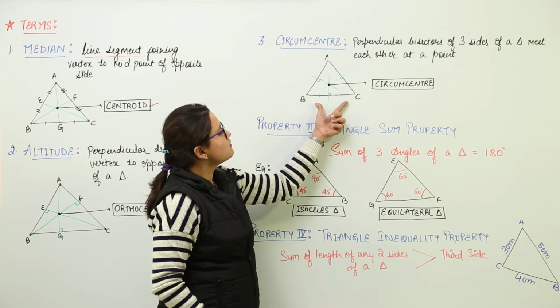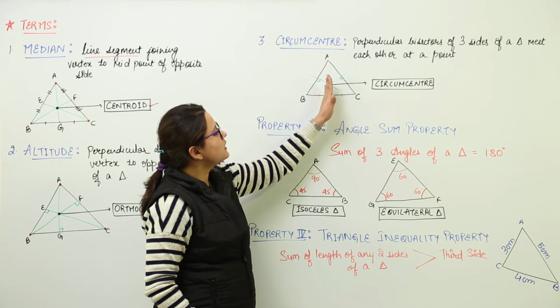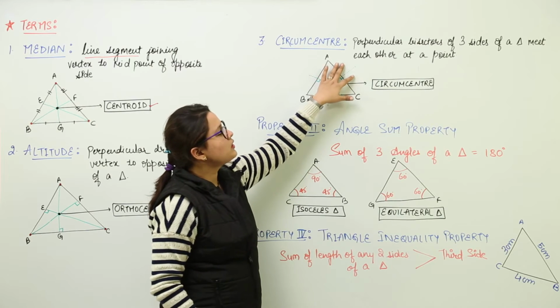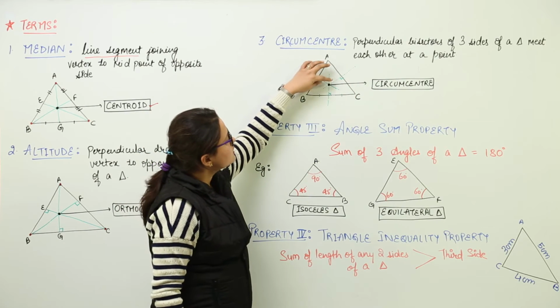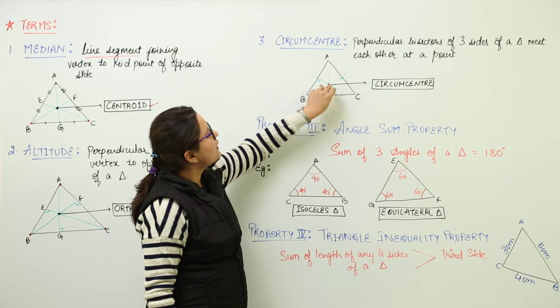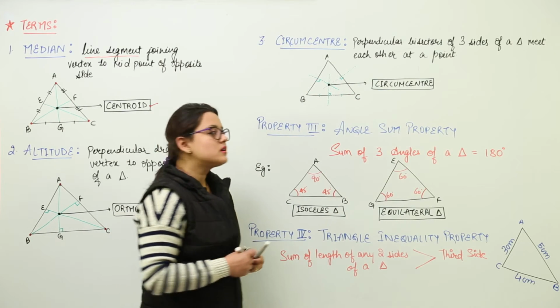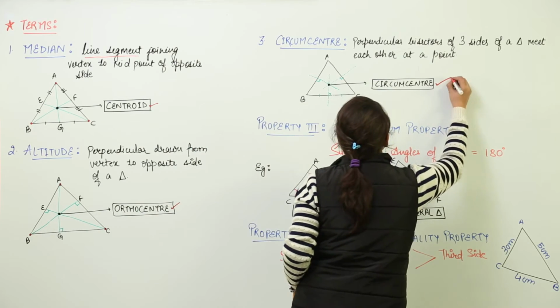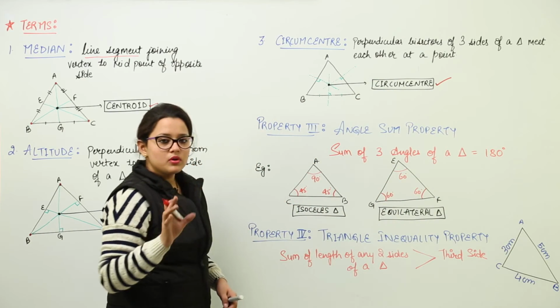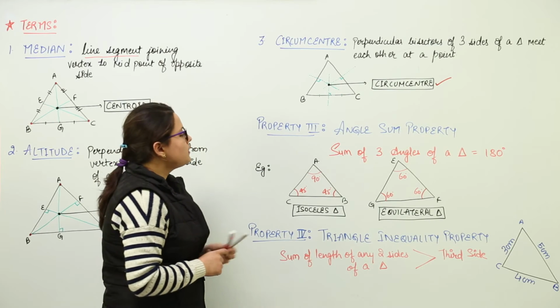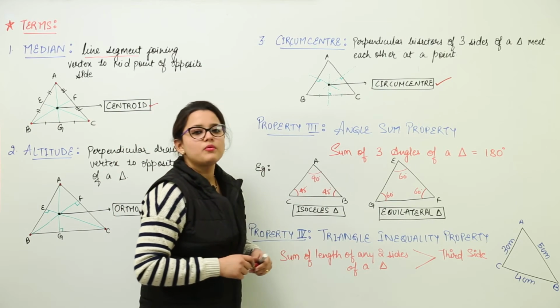Similarly, BC is divided into two equal parts with this green line, and here also AC is divided with this green line into two equal parts. So the point where all the three perpendicular bisectors are meeting, that point will be termed as the circumcenter of the triangle. That was about the three terminologies. Now moving on to the properties that we are studying. Property number 3 is the angle sum property.